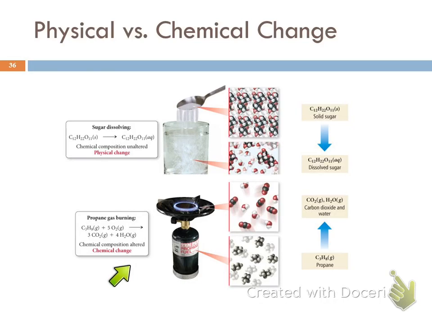Here we have propane gas burning. So here's the propane gas, and when it burns, it combines with oxygen in the air to produce carbon dioxide and water. These particles have been destroyed and new particles have been formed.